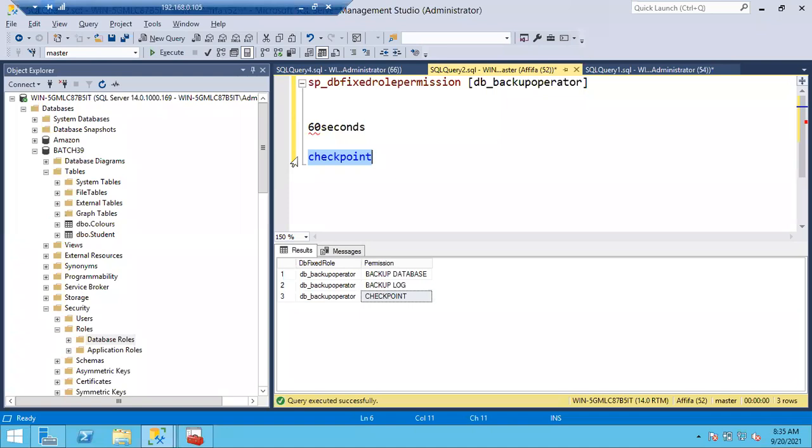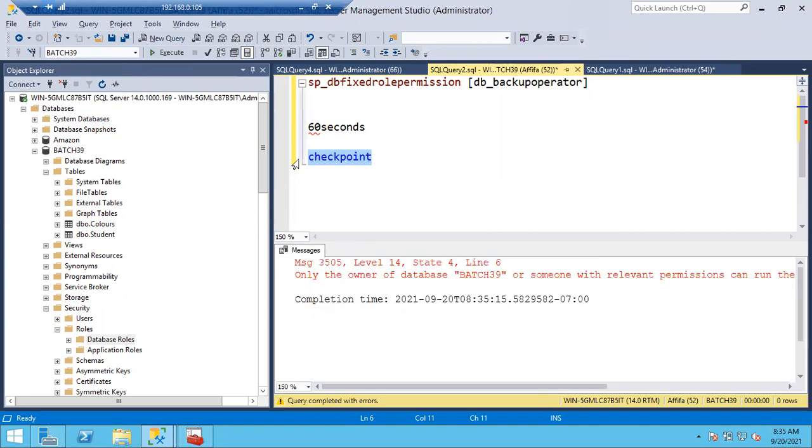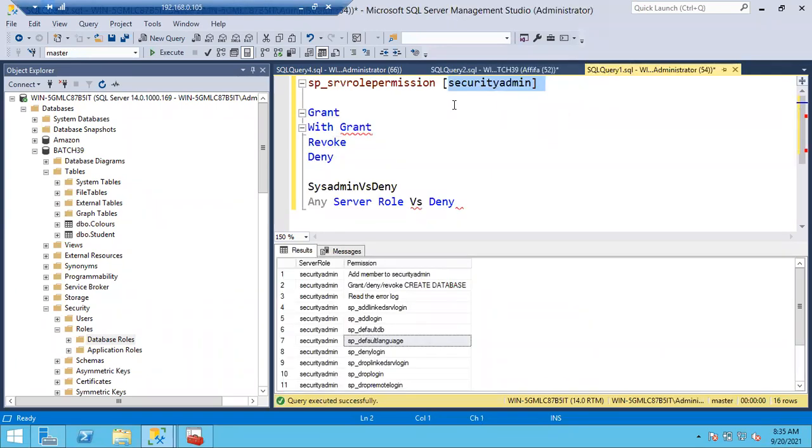Clear about checkpoint? How to run a manual checkpoint? Select the database and type checkpoint. If any data is there, it will be saved. Only the owner of the user database can run it. As of now I'm running from the Afifa connection, and Afifa doesn't have permissions to run this. You can go to any sysadmin connection and run it. This is sysadmin, so here you can run it.